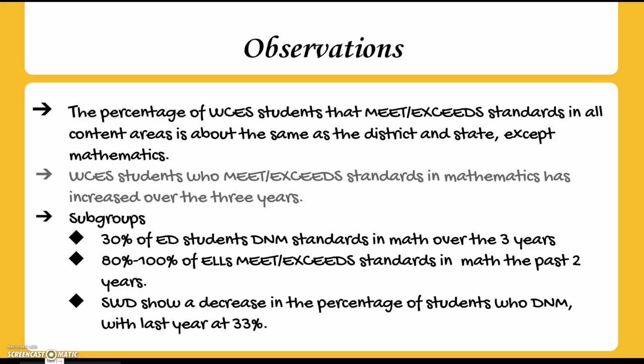So some observations we can make from this data: the percentage of Fort County Elementary School students that meet or exceed standards in all content areas is about the same as the district and state, except in mathematics, which is a little lower, but still good. Fort County Elementary students who meet or exceed standards in mathematics has increased over 3 years. Now let's look at the data from the subgroups. 30% of our economically disadvantaged students did not meet standards in math over the 3 years. So even though we did improve that percentage, we need to keep looking for strategies to lower that percentage even more.